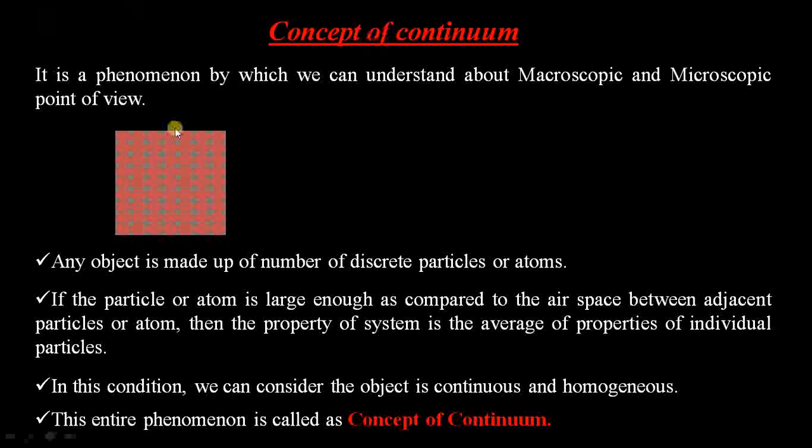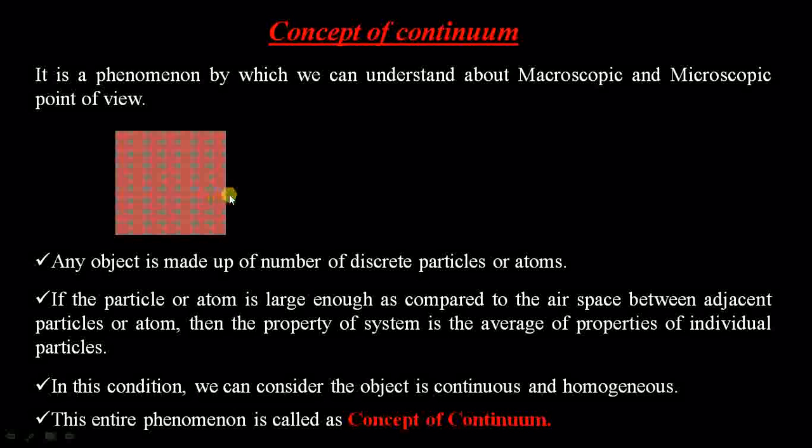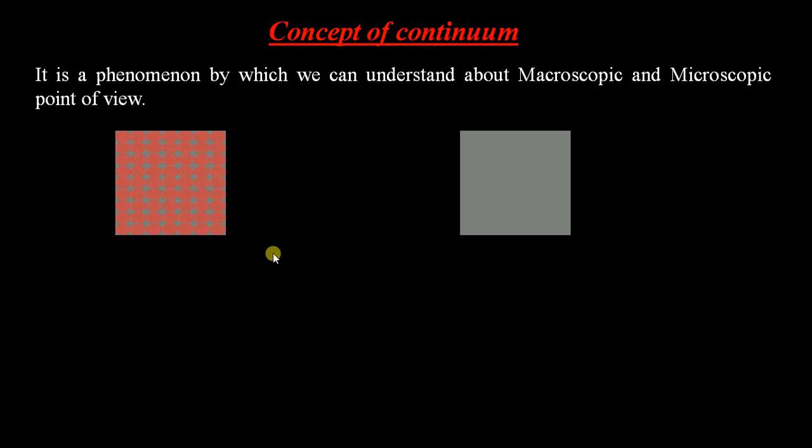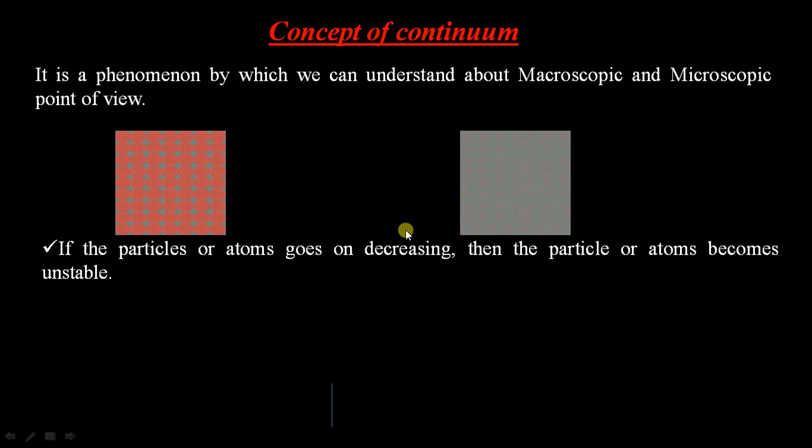Then what happens when the particle size keeps decreasing? So next we go for another case. Take the same object or any other object. If the particle size is decreasing, what happens here? If the particles or atoms keep decreasing, then the particles or atoms become unstable. Here the particle size is not large enough compared to the air gap where they are spaced to form the object. So in that condition, the particles become unstable.